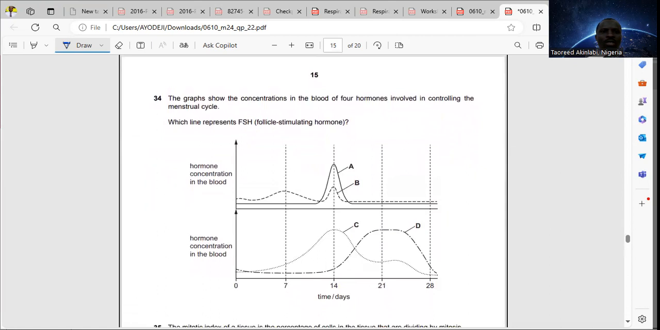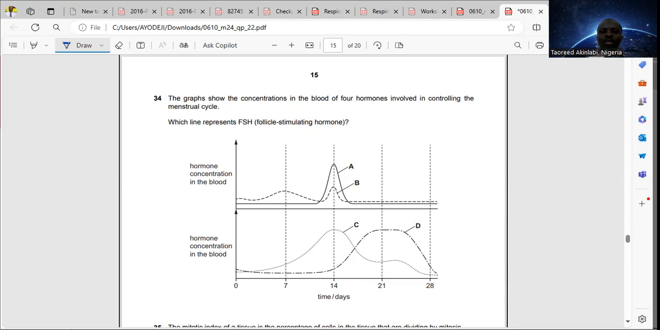34. The graph shows the concentration in the blood of 4 hormones involved in controlling the menstrual cycle. Which line represents FSH, that's follicle stimulating hormone? The 4 hormones that control the menstrual cycle in the female are the follicle stimulating hormone FSH, the luteinizing hormone LH, estrogen, and progesterone. All right.